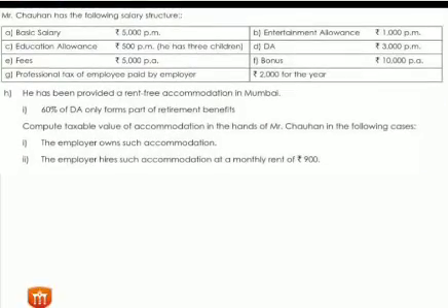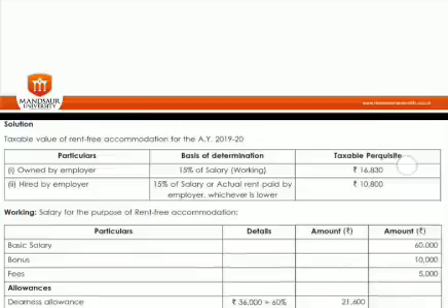This is one practical example. The basic salary of Mr. Chauhan is 5,000 per month, education allowance is 500 per month for 3 children, fees 5,000 per annum, entertainment allowance 1,000 per month, DA 3,000 per month, bonus 10,000 per annum, and professional tax is 2,000 per year. 60% of DA is forming retirement benefits. Now we have to make a calculation for rent-free accommodation of Mr. Chauhan. The employer owns such accommodation and the employee hired such accommodation at 900 rupees per month rent. So this is the solution.